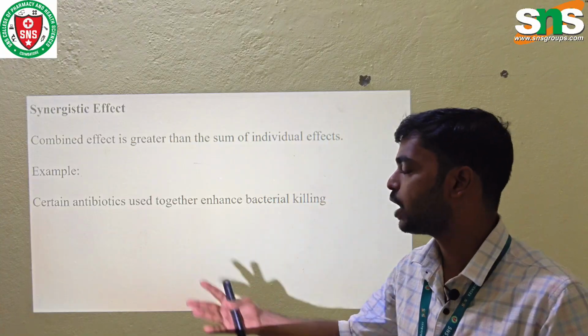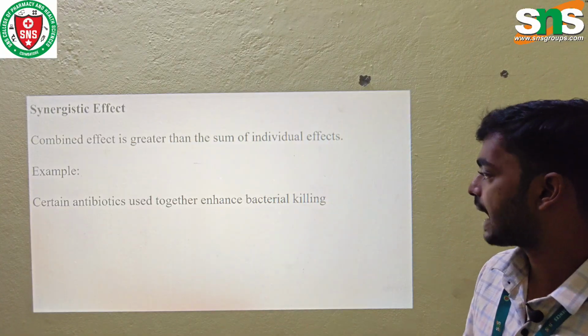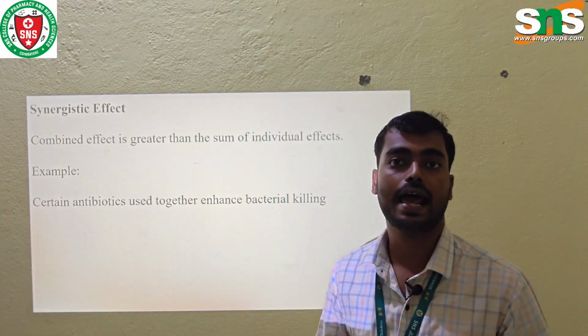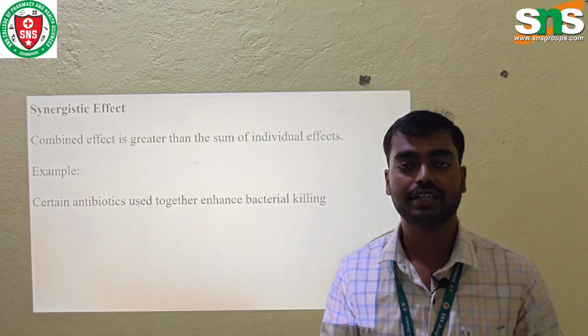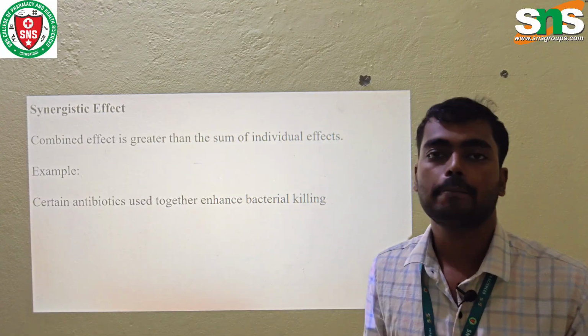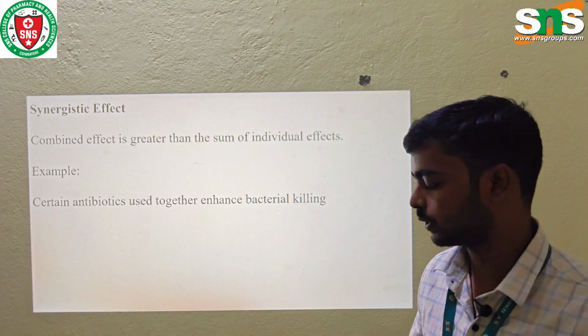For example, certain antibiotics are used to enhance bacterial killing. Example, amoxicillin and potassium clavulanate. Amoxicillin is the antibiotic and potassium clavulanate is used to enhance the bacterial killing of the amoxicillin. Okay.